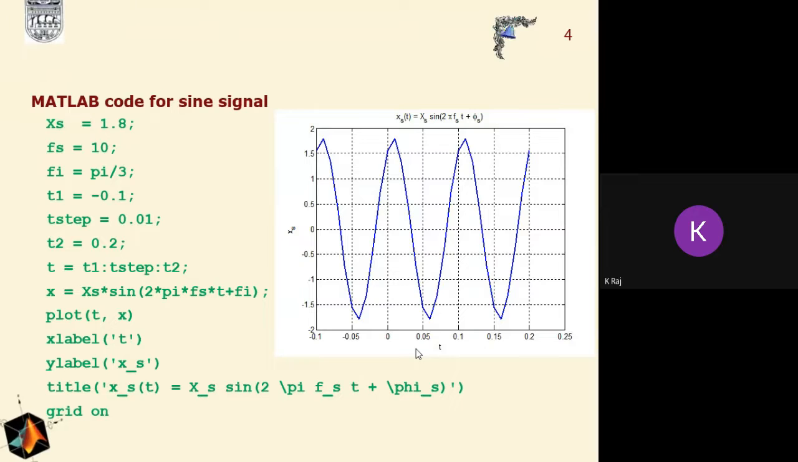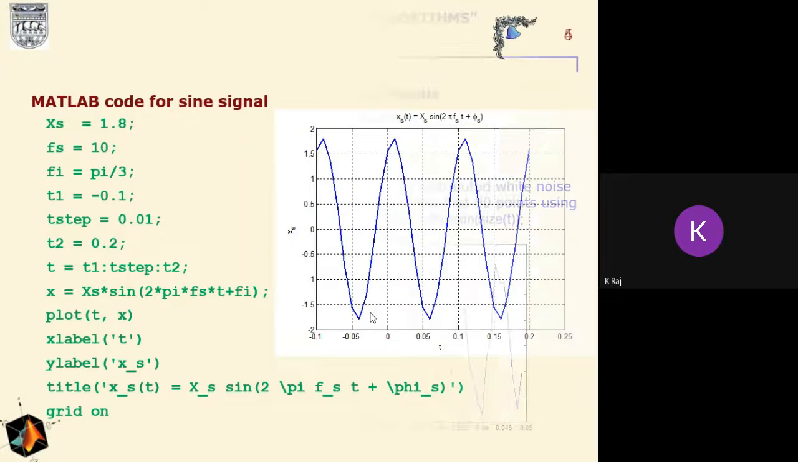Now here we have described the same function, with the values of the amplitude, frequency, and the phase, that is phi, and the starting time to the final time, including the time gap. And then we have used the plot command, that is plot(t, x), and we have the x label as t, the y label as x_s, and the title of this one is the function itself, which we have described, and then the grid takes place here. This is the function which we have represented here.